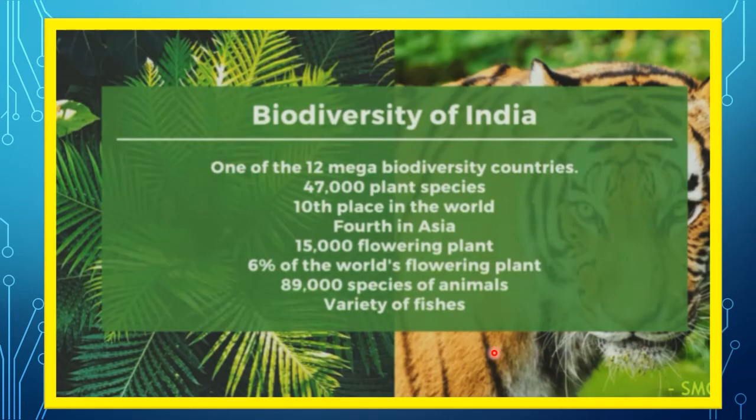So let's recap the biodiversity of India. India is one of the 12 mega biodiversity countries. We have 47,000 plant species, different kinds of species. We are 10th place in the world and 4th in Asia. There are about 15,000 flowering plants which are found in India. So 6% of the world's flowering plants are found in India. And we have about 90,000 species of animals and a variety of fishes.